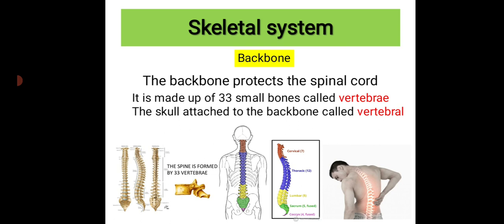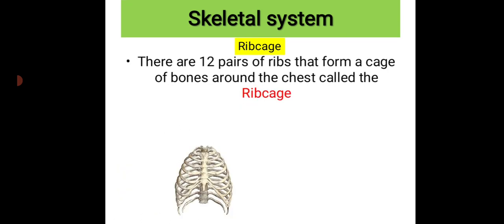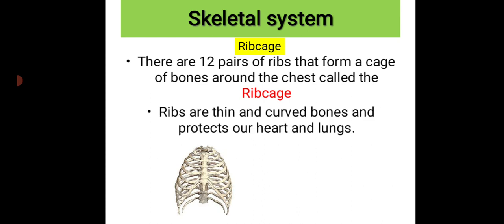Okay, children, now let us move to the next part, that is the rib cage. What is the rib cage and what is the function of this? We'll see. In a rib cage, you can see there are 12 pairs of ribs that form a cage of bones around the chest, called the rib cage. So, children, the word rib cage can be split into two, rib as well as cage. Ribs are thin and curved bones and protect our heart and lungs.